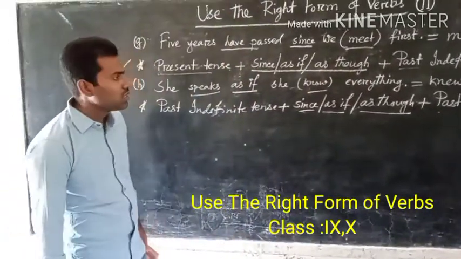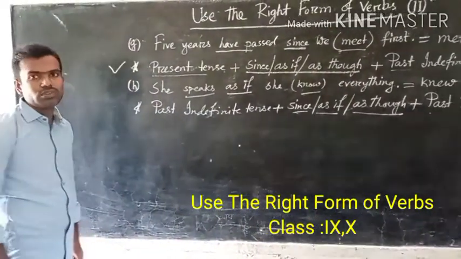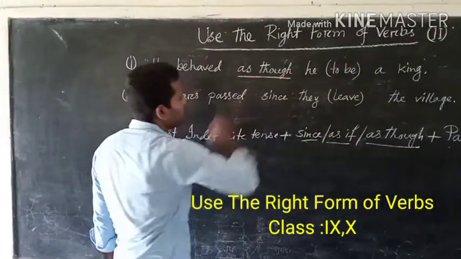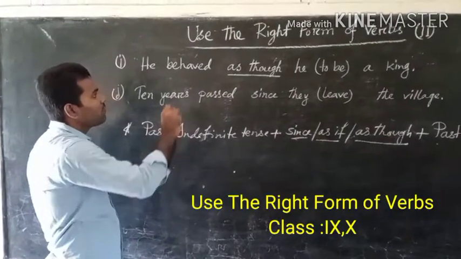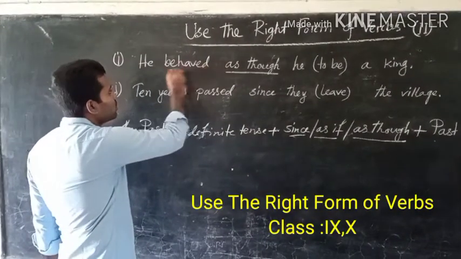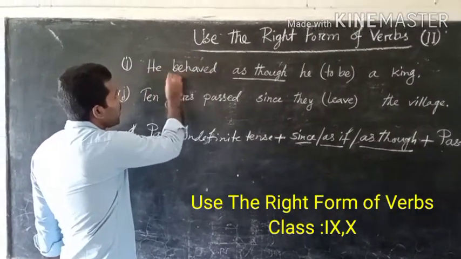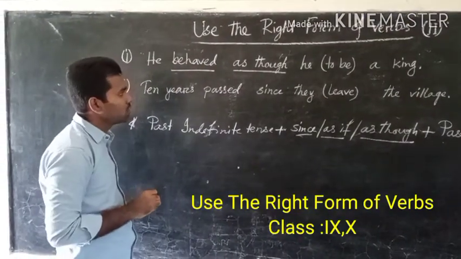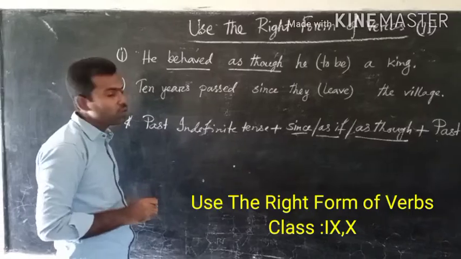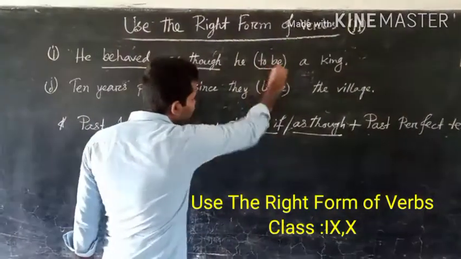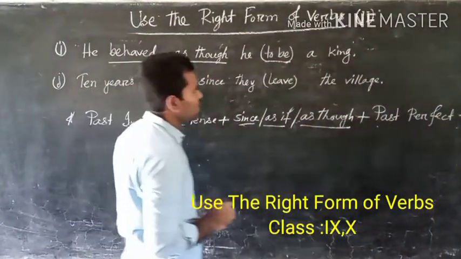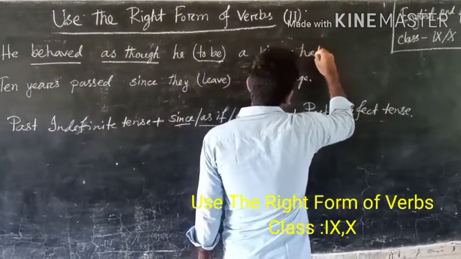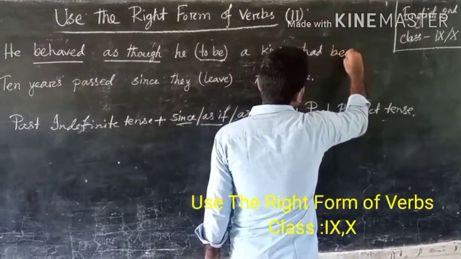Let's see some examples. In this sentence, we find as if. There is past indefinite tense before this. He behaved. Behaved is in past indefinite tense. Then we have to use the verb to be in past perfect tense. That means the answer will be had been.